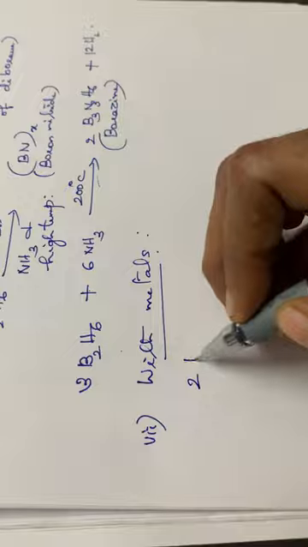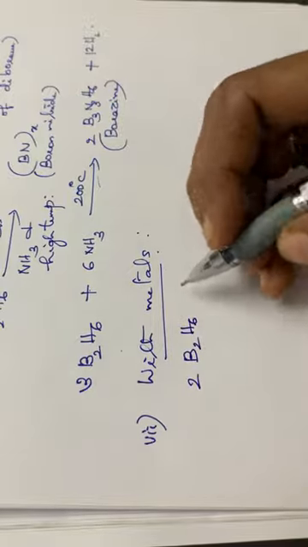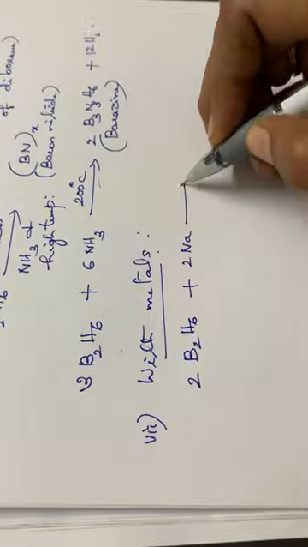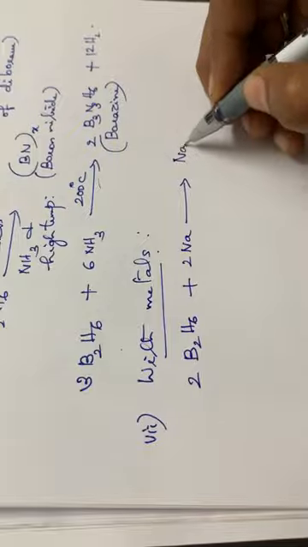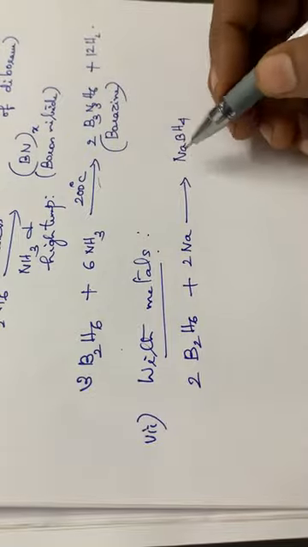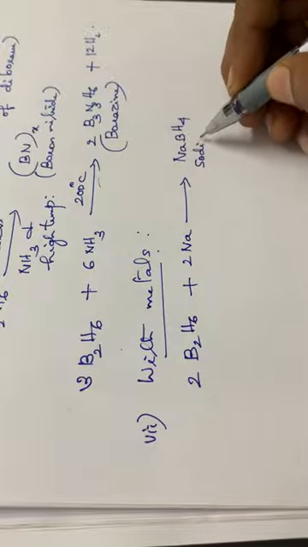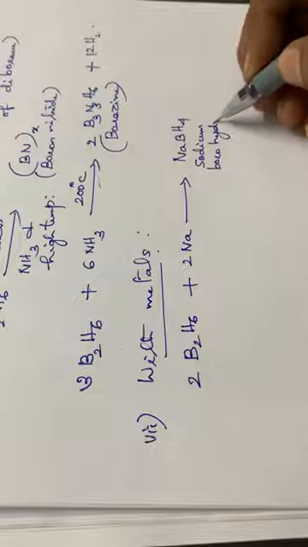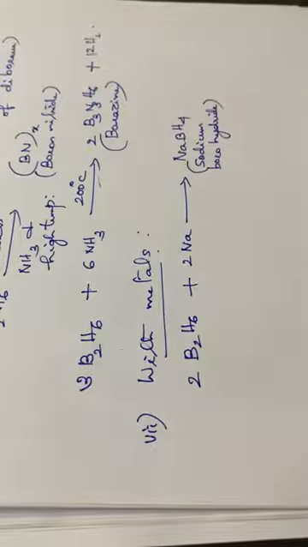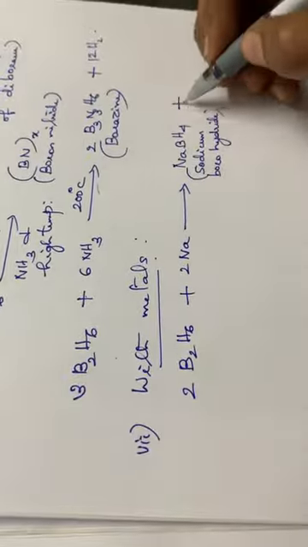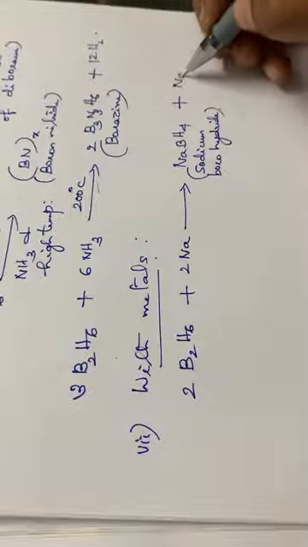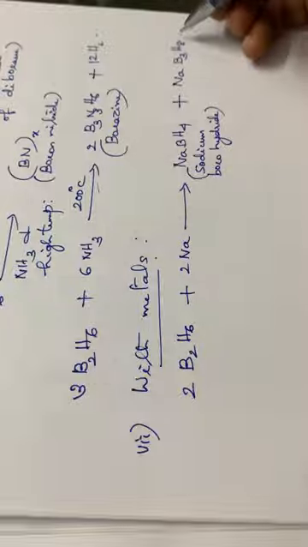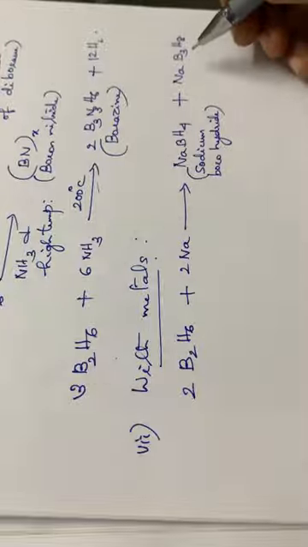Then the next one, 2B2H6 plus 2 atoms of sodium giving NaBH4, sodium borohydride. This compound is sodium borohydride, NaBH4, plus one more compound, NaB3H8, along with NaBH4.